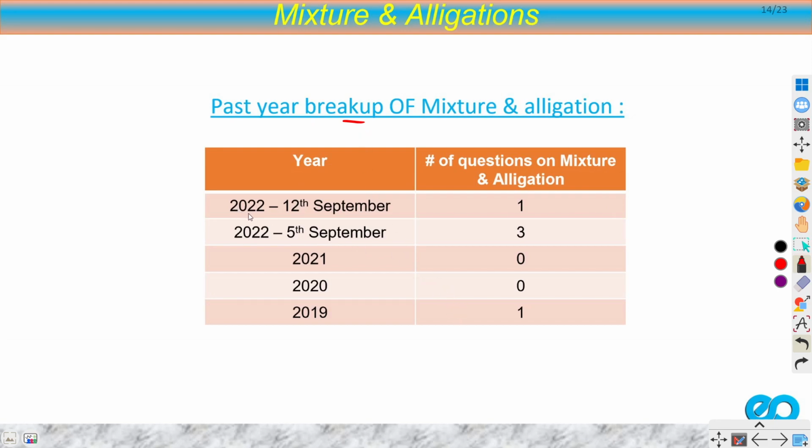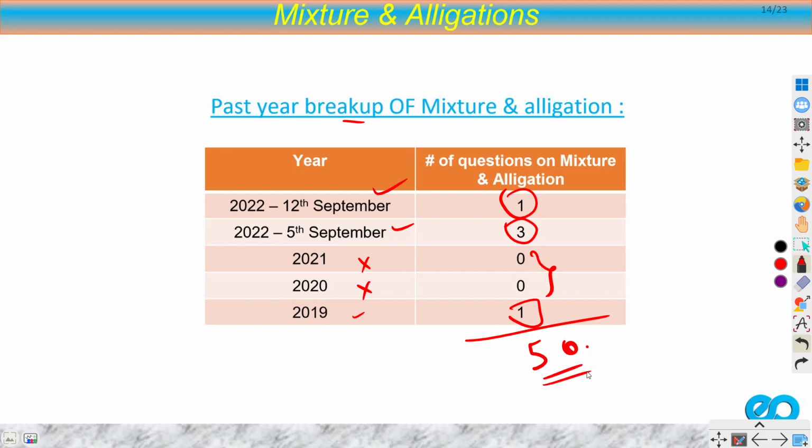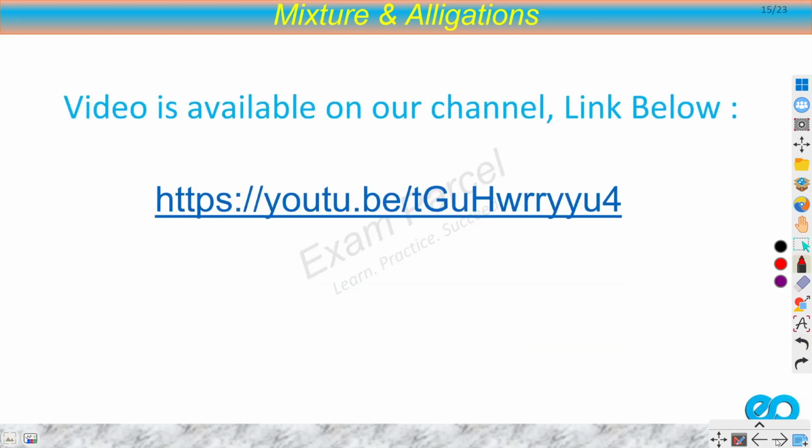So in 2022 we had two papers, first on 12th September, second on 5th of September. In 12th September we had one question, in 5th September we had three questions. There were no questions in 2021 and 2020, and there was one question in 2019. So in total there were 5 questions. We will discuss all these 5 questions one by one.